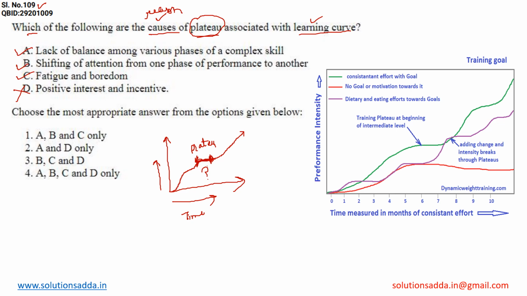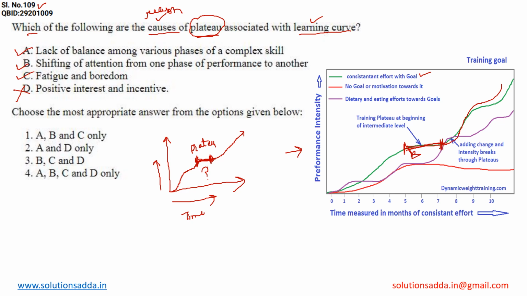There is another diagram as well, in which you may observe the learning curve and the performance, and how it works. Here the green line displays the consistent efforts by the students towards their goal. It is going upwards, but at one certain point of time, this is the state of the plateau, where a student is not getting information and is trying to understand the complex problem. This state is basically called the plateau. Once the student understands the complex problem, again the learning curve goes upwards. So this is all about the plateau associated with the learning curve.